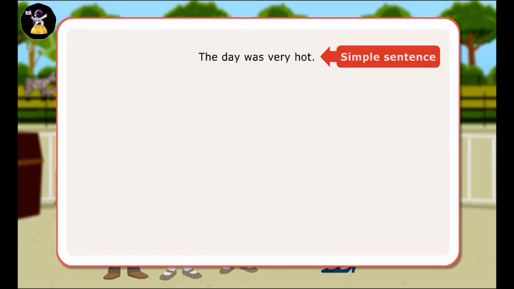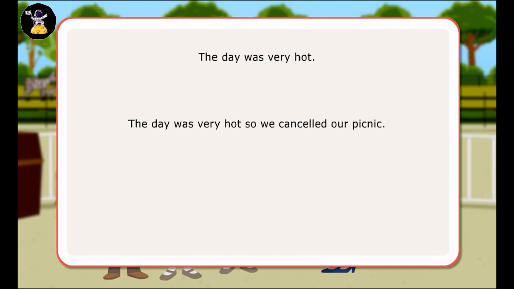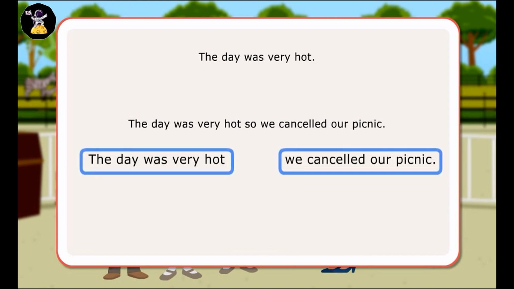If a sentence has more than one statement presenting more than one thought and both the statements can stand alone as separate sentences, then the sentence is a compound sentence. The day was very hot, so we cancelled our picnic. Here, the day was very hot and we cancelled our picnic can both stand alone as independent sentences, each one expressing a complete thought, joined together by the conjunction so.